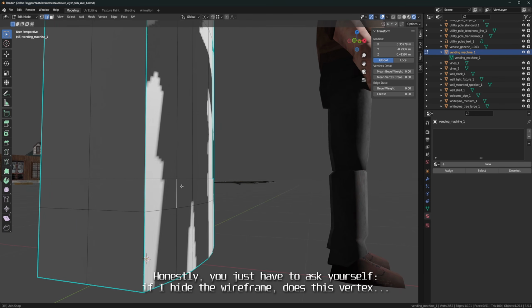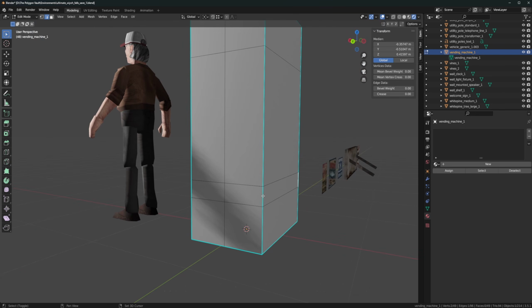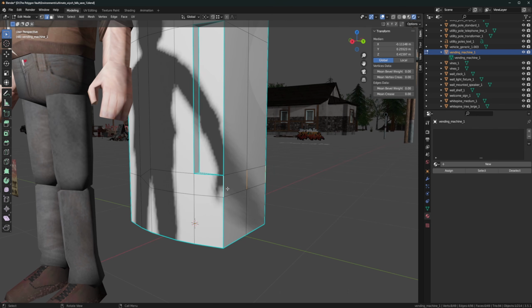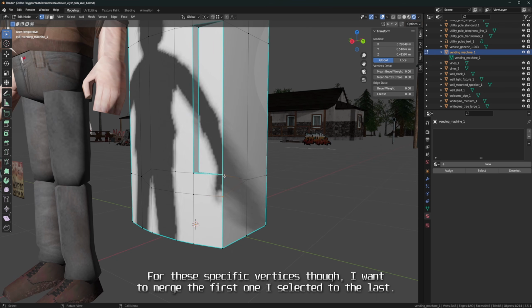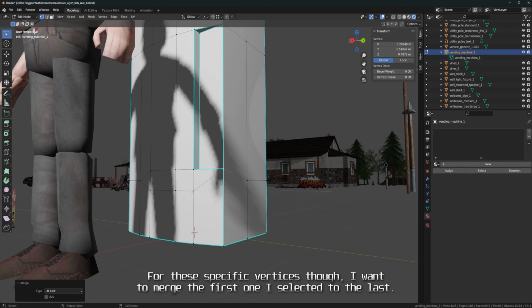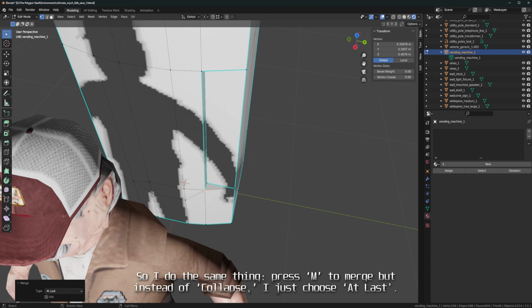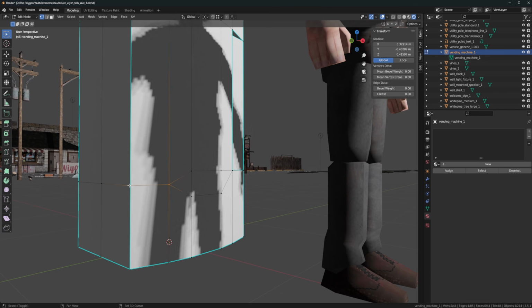Honestly, you just have to ask yourself, if I hide the wireframe, does this vertex actually contribute to the shape? If it doesn't, that's a good sign it's safe to remove. Here I simply press M and choose Collapse to merge the edges together. For these specific vertices though, I want to merge the first one I selected to the last. So I do the same thing, press M to merge, but instead of Collapse, I just choose At Last.